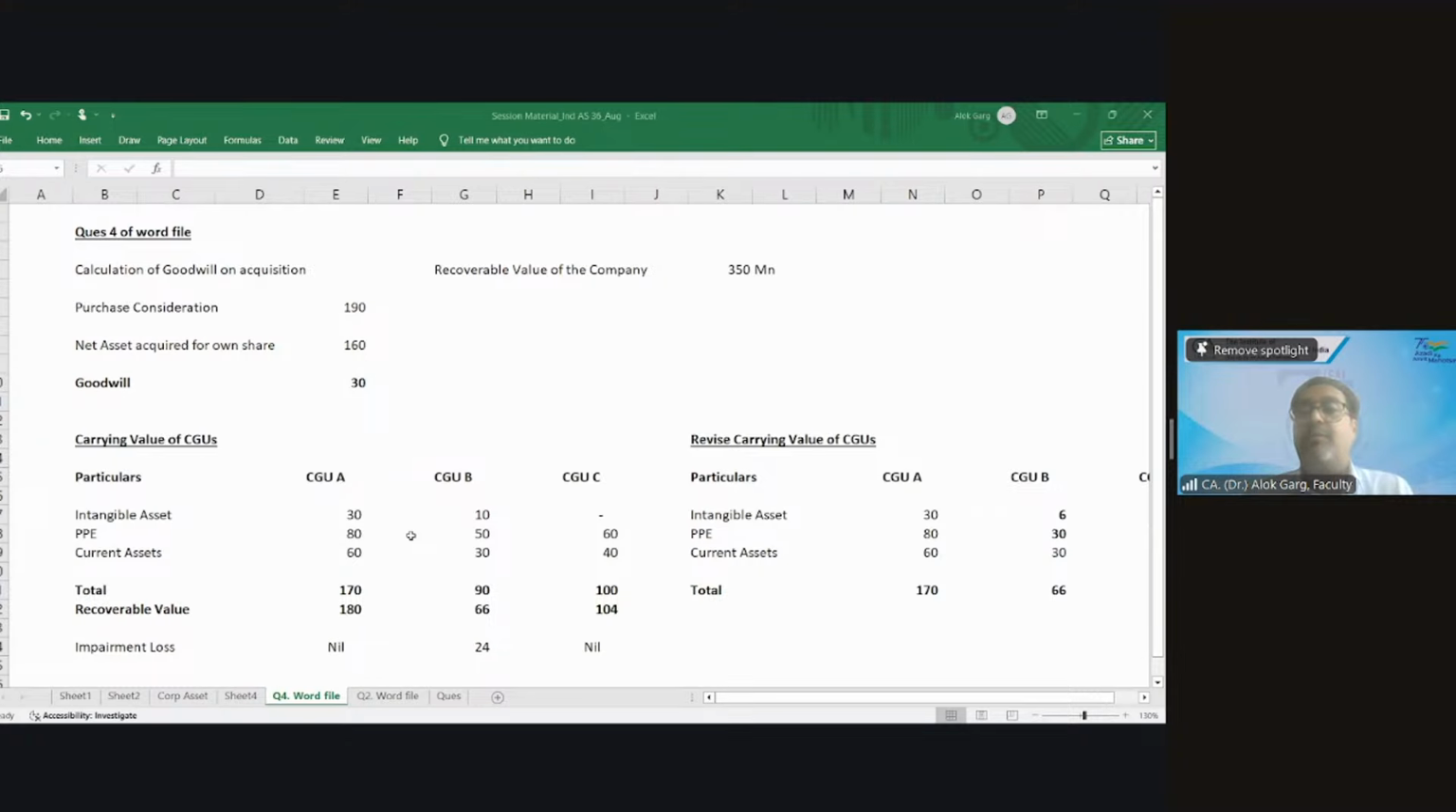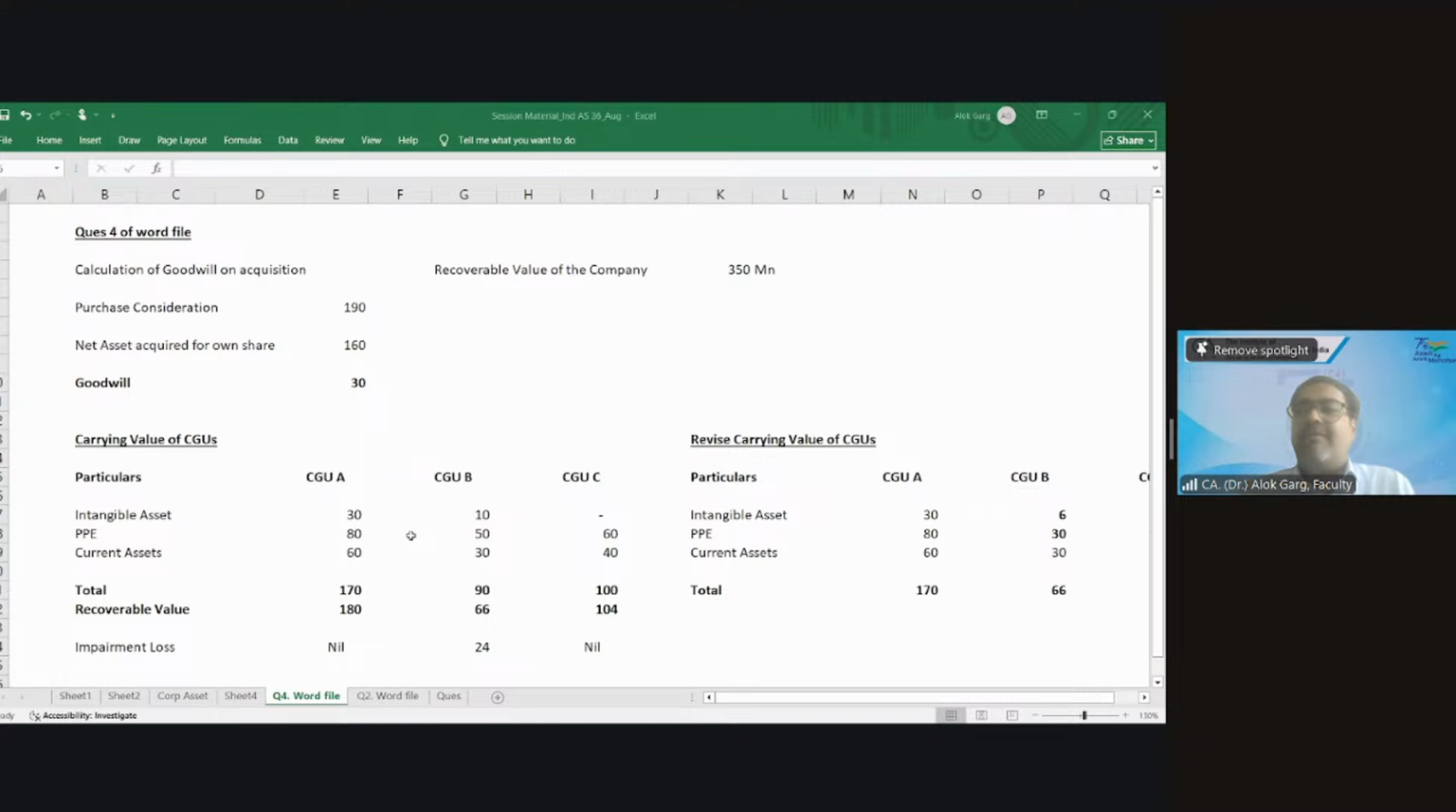How will you compute the impairment on goodwill? Tell me, how should we allocate the impairment loss on goodwill? Tell me. How will you do it? Carrying value, recoverable value.